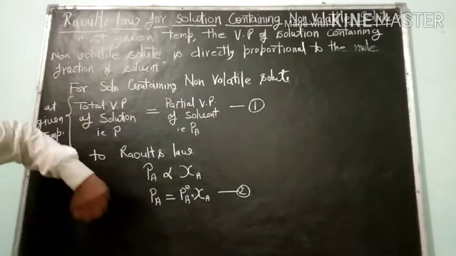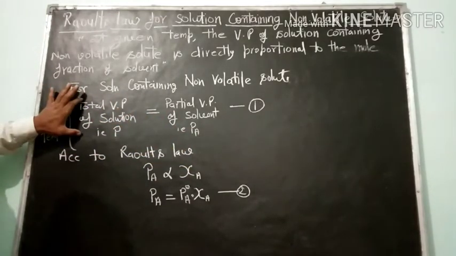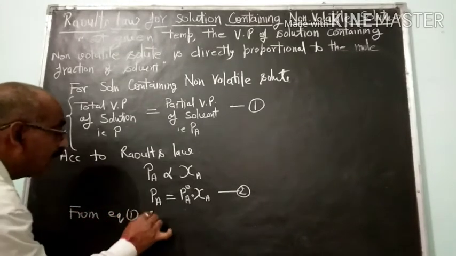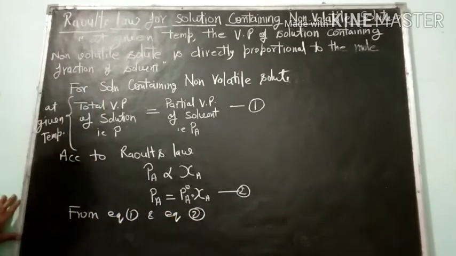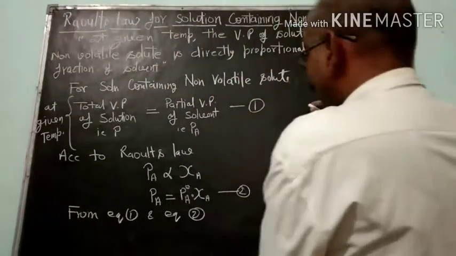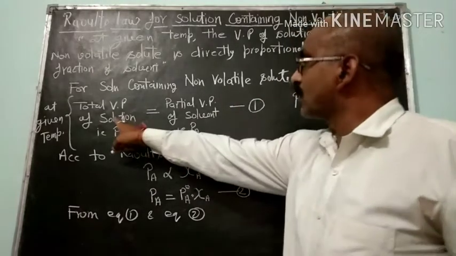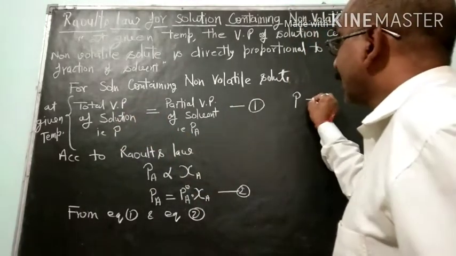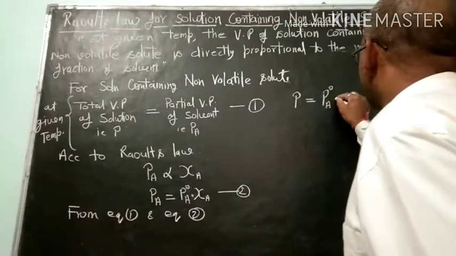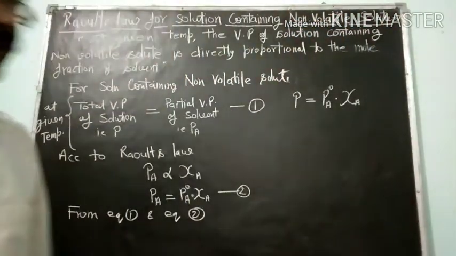Now, equation 1 states that this PA is equal to the total vapor pressure of solution. So from equation 1 and equation 2, we can write here that P, what is P here? P denotes the total vapor pressure of solution. That will be equal to PA naught and mole fraction of component A, XA.